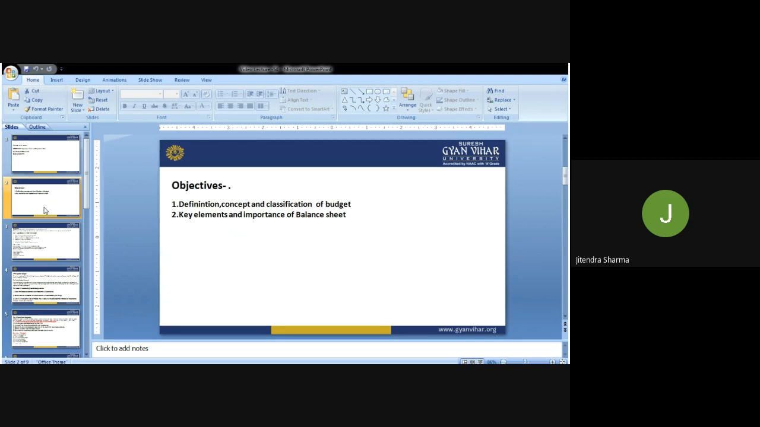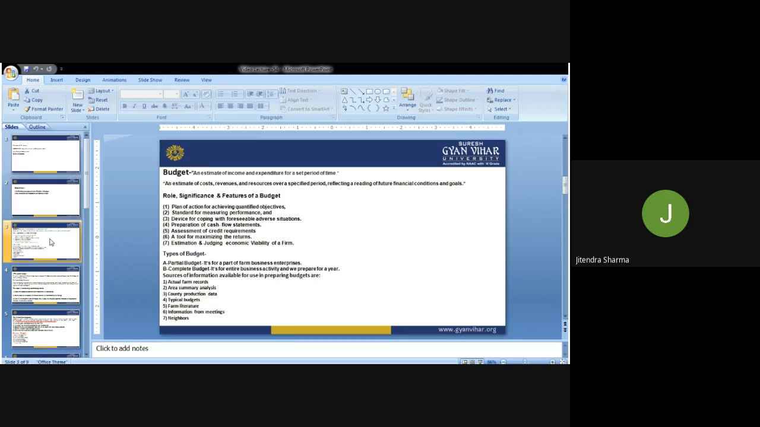This is what we'll discuss in this particular discussion, and then the key elements and importance of the balance sheet that we'll also discuss. So let us have a first discussion on the budget.